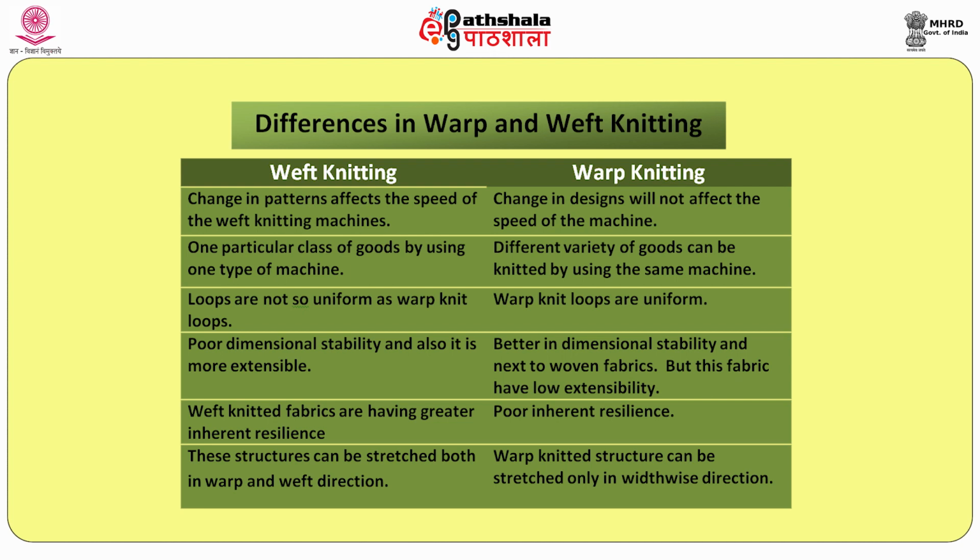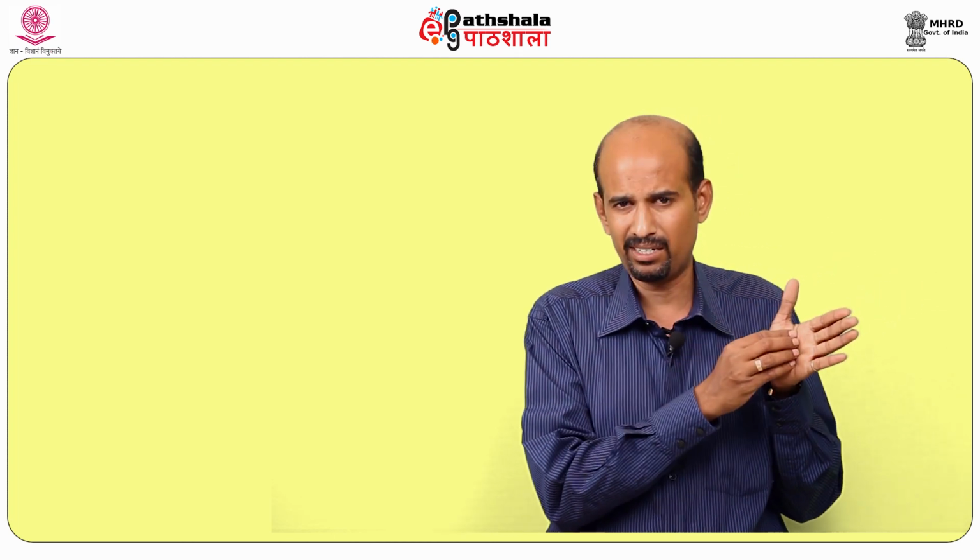So when we combine them together, there are some principles and terms we are using. Next we are going to see the terms and principles of weft knitted fabric. We can classify them into two categories: one is fabric terminology, another is machine terminology. With fabric terminology, we deal only with the fabric: what are its characteristics, and what happens in our fabric? That is what we are going to see.